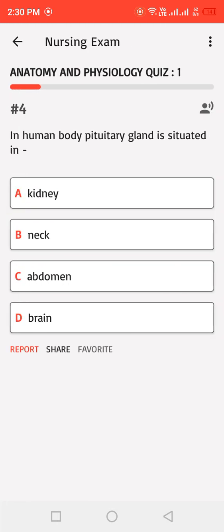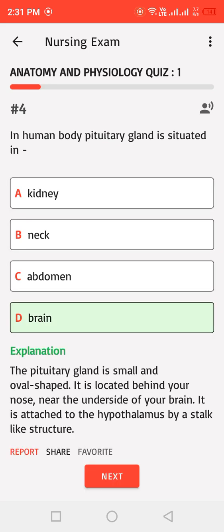In human body, pituitary gland is situated in: A. Kidney, B. Neck, C. Abdomen, D. Brain. Correct answer: D. The pituitary gland is small and oval-shaped. It is located behind your nose, near the underside of your brain. It is attached to the hypothalamus by a stalk-like structure.